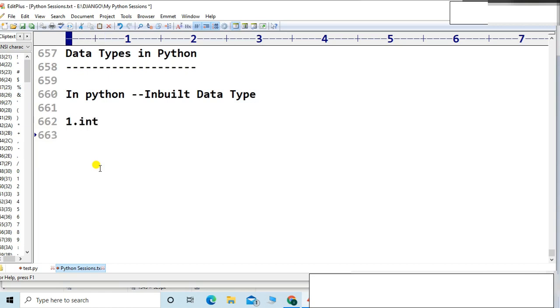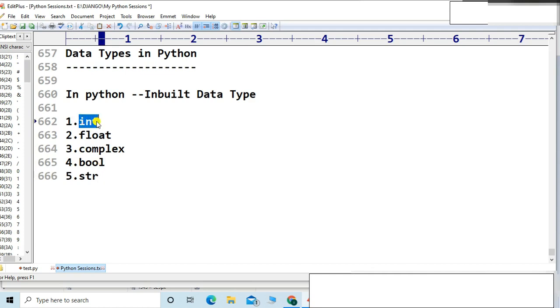Another one is float. The third one is complex. The fourth one is bool. And the fifth one is str, that is string. Those are the inbuilt data types.